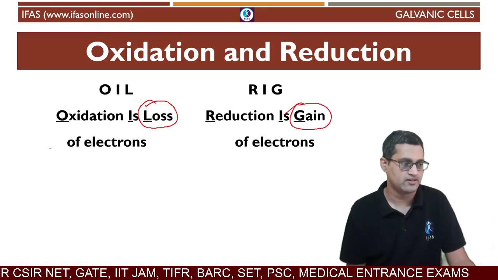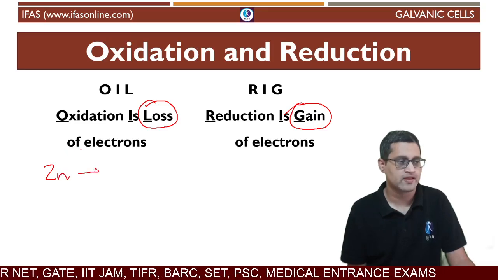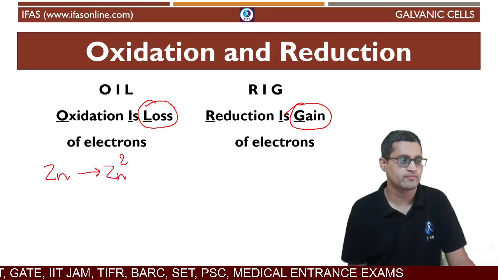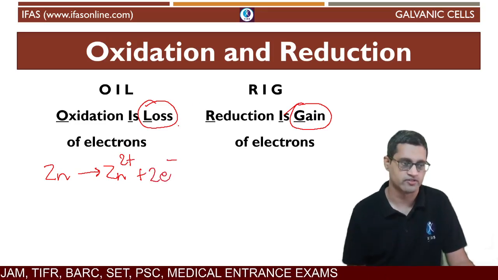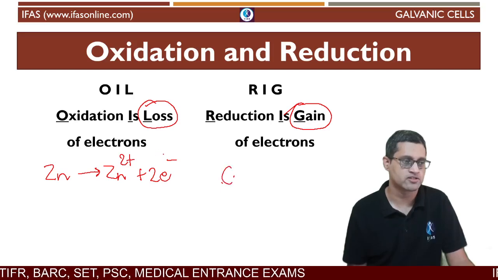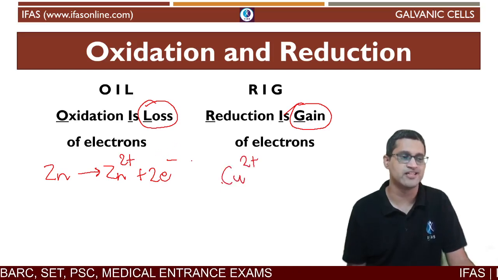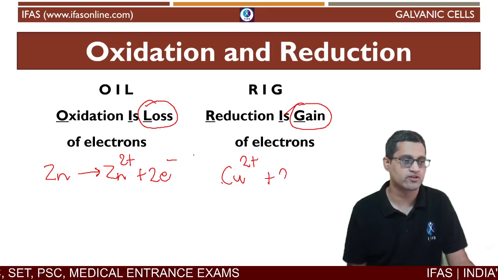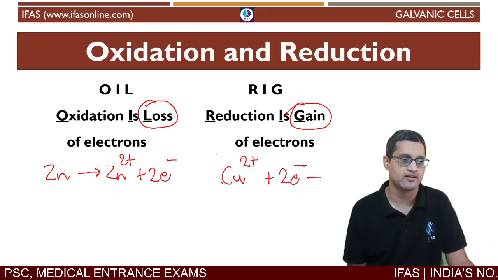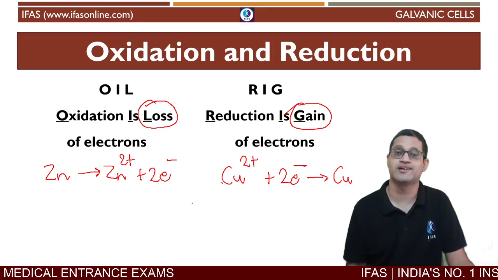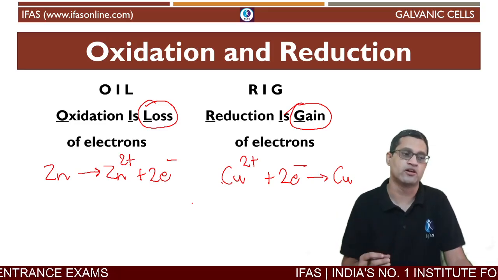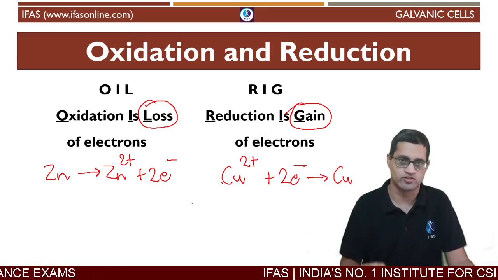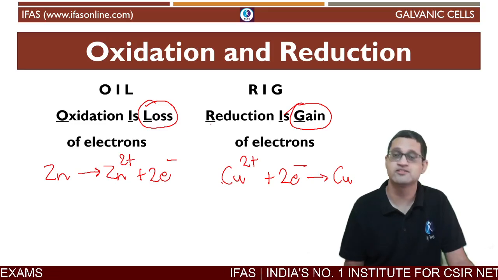So when I say that zinc lost electrons, what happened here was oxidation, whereas what copper did was the electrons that zinc had given out, those two electrons this copper ion accepted, and converted to the copper atom. So what happened on the copper rod is gain of electrons, which is why we write reduction is gain.